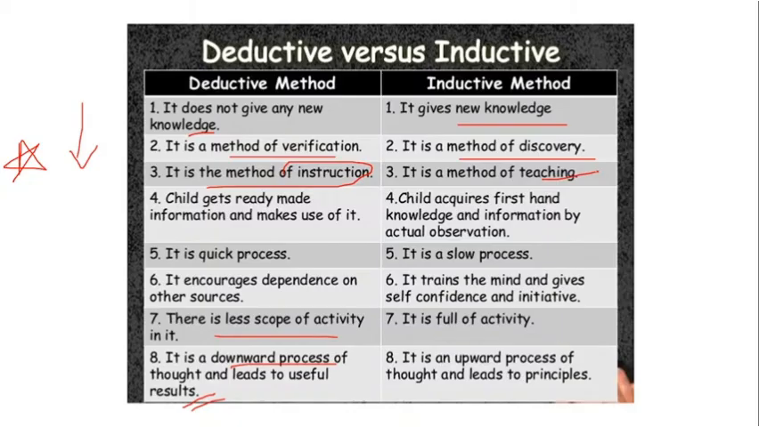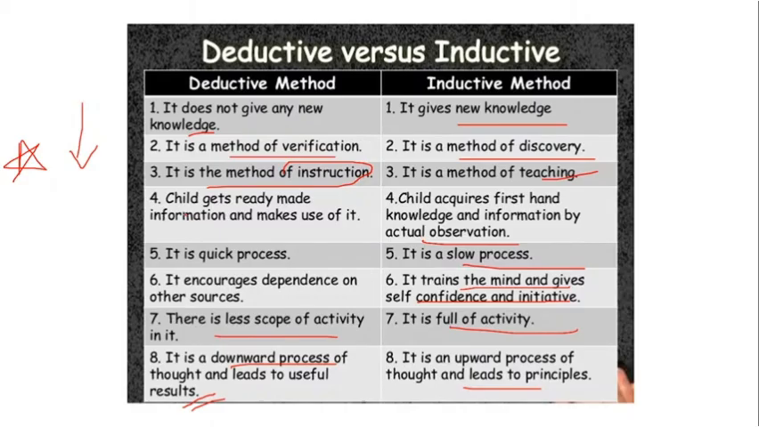So here the child acquires first-hand knowledge and information by actual observation, in a realistic situation. Though the process is a little bit slow, because a lot of thinking, investigation and brainstorming is required when you come up with an inductive method. So it trains the mind, as I said, and gives self-confidence and initiative. It is full of activity because actual hands-on experience is required, and it is an upward process that leads to principle.